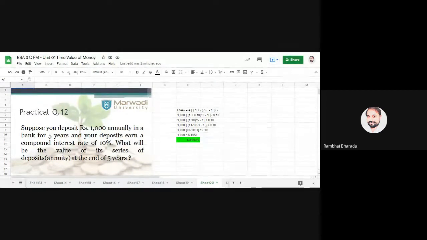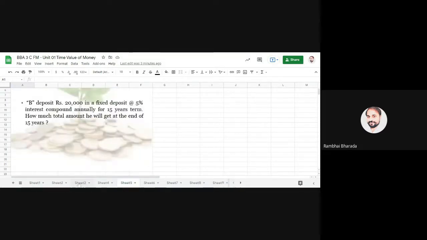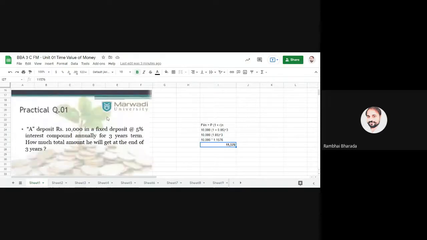Future value of a single amount means you are investing 1000 only for one time, and future value of annuity means you are investing the same amount for a number of years, multiple times. So whenever you get annual investment and interest rate, again I go to question number 1 or question number 2, you will get the idea here. See what is written here: rupees 10,000 in a fixed deposit, deposited only one time, with compounding interest annually for 3 years.